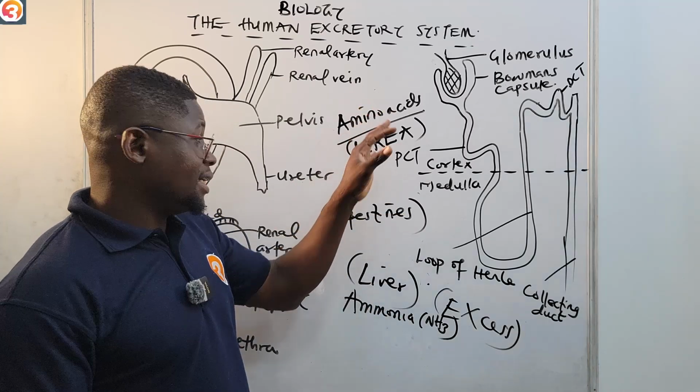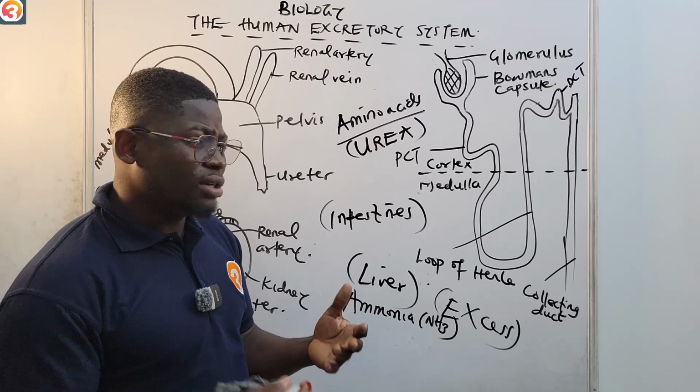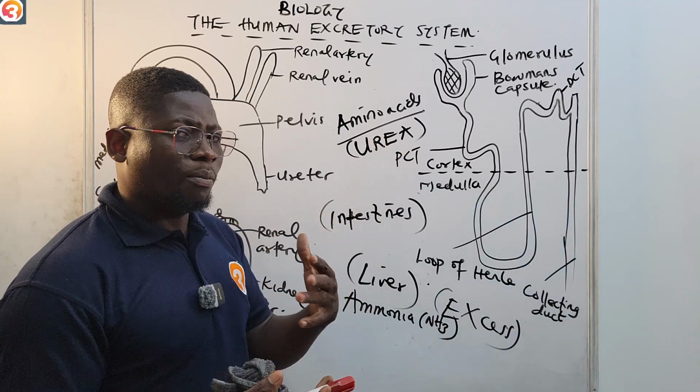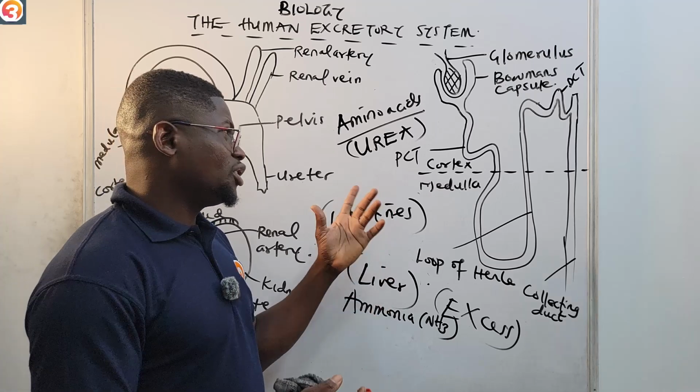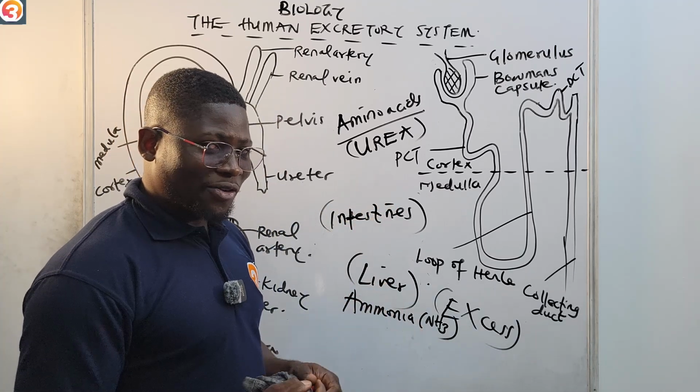So you get the whole story now. Amino acids are converted to ammonia. Ammonia is toxic. It has to be converted to a less toxic compound, urea, which is also a nitrogenous compound, or nitrogenous waste. So it is urea that finally gets expelled from the body. I hope you are following very well.